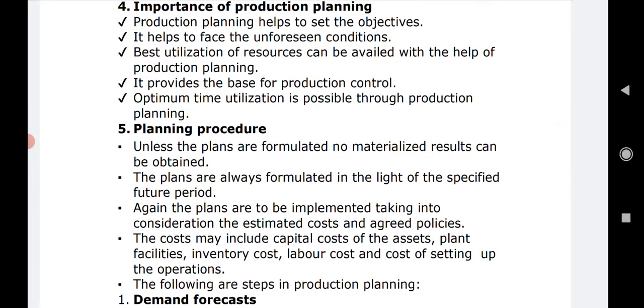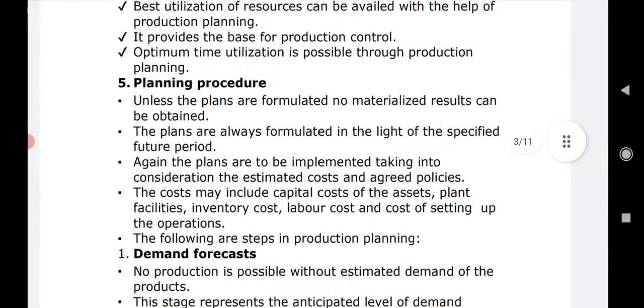Next, it provides the base for production control. We have seen earlier in the introductory part that production planning is a prerequisite of production control. That means if we want to do production control, then production planning is very much necessary because it provides a kind of base or platform.